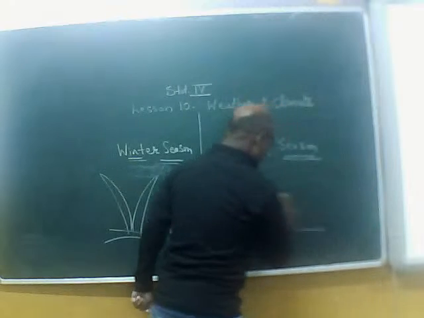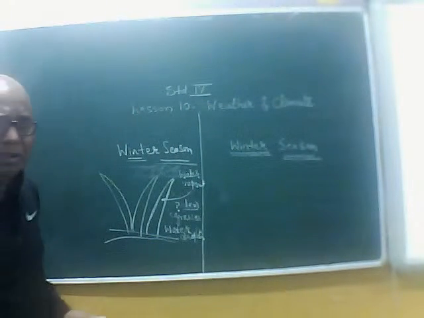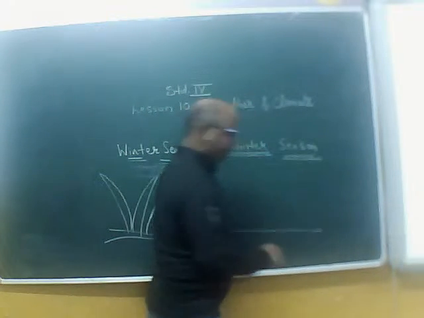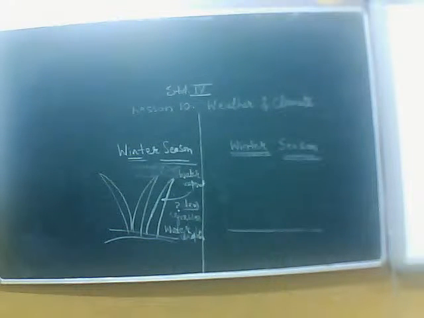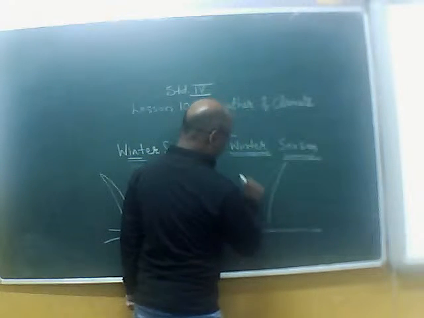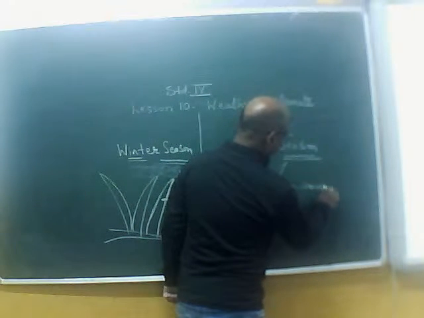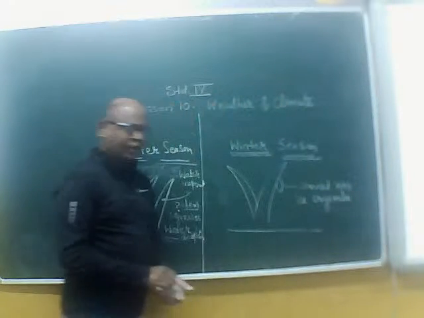Suppose it is winter season. It is very cold, below 0 degrees Celsius, like in Kashmir. Okay, so we will find in such places where it is very cold that these droplets on the surfaces convert into ice crystals.